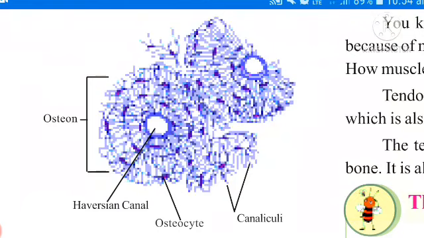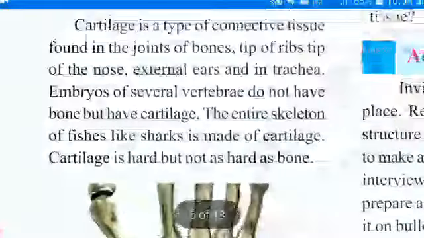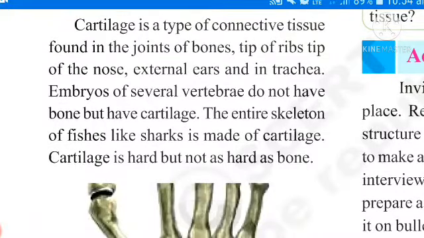Come to the next one, cartilage. See here. Cartilage is a type of connective tissue found in the joints of bones, the tip of the ribs, and the tip of the nose. Once observe your nose and ears, and the trachea, means throat. These parts are made up of cartilage, connective tissue.